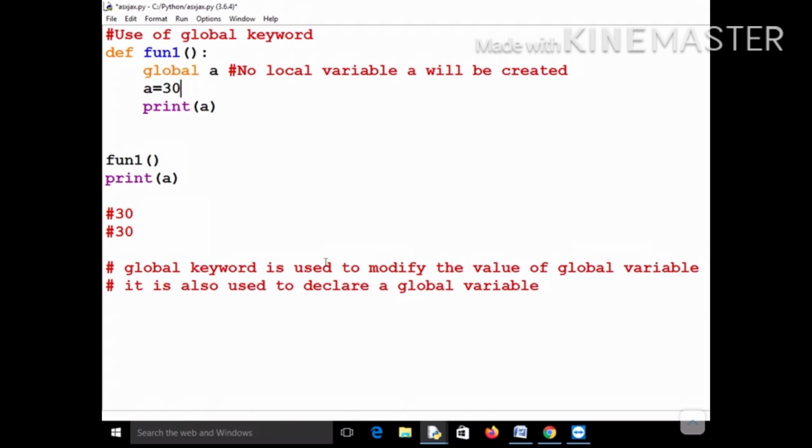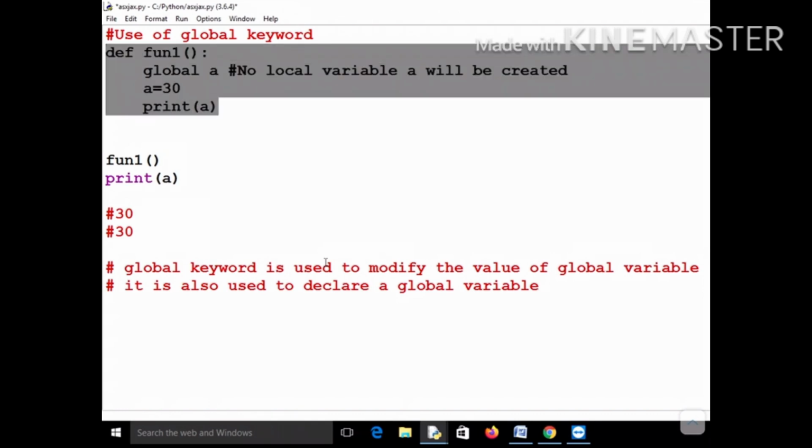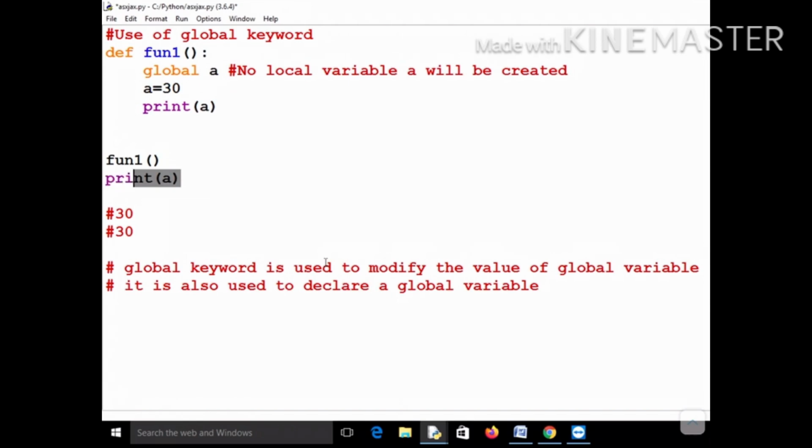And even if you come out of the function, this a is actually in the global environment, because we have declared it using the global keyword. So if you come out of this function call and try to print the value of a, it will print 30, because you had created a global variable and not a local variable, since you are using the global keyword. So what will be the output of this program?